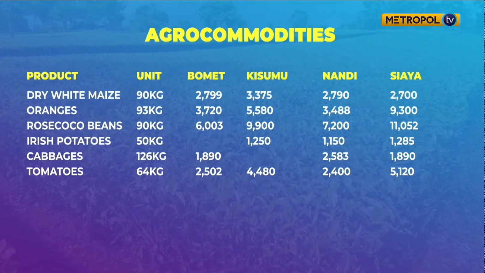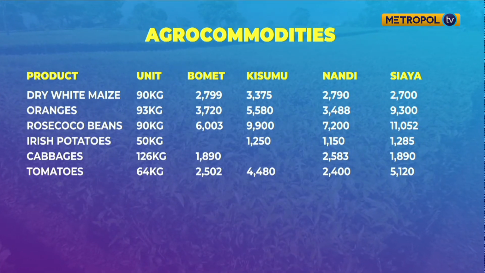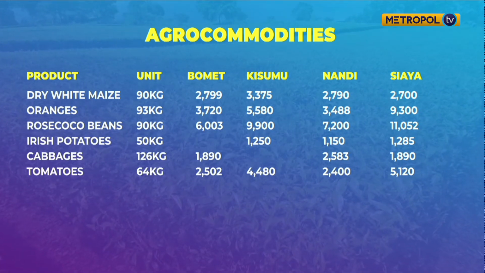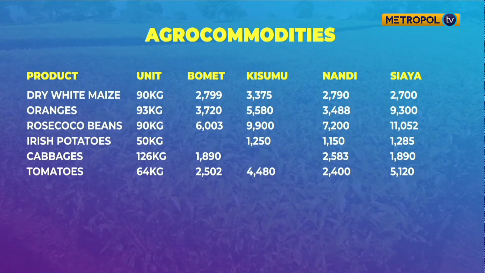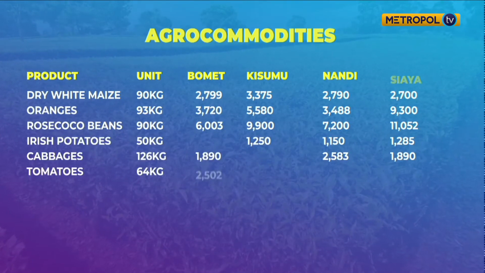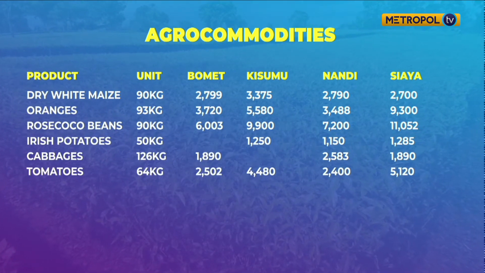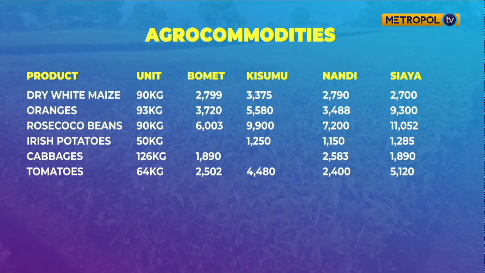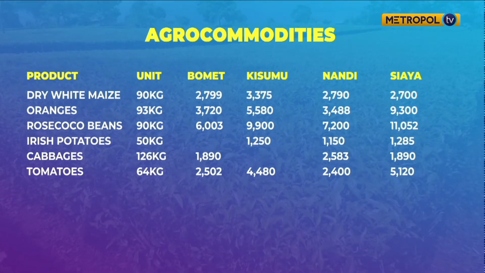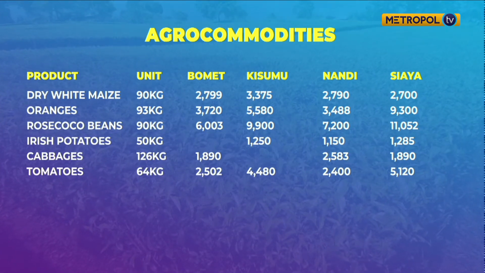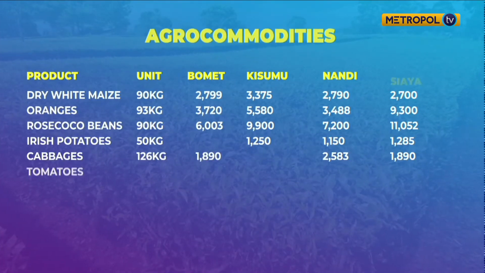Then we move to oranges per 93 kgs. We have Nandi with 3,488, and Siaya, on the other hand, with 9,300. You can see the disparity between the two. So Nandi is more economical. Then we have rose cocoa beans per 90 kgs. In Bomet it is 6,003 and in Siaya it is 11,052. So Bomet is more economical.